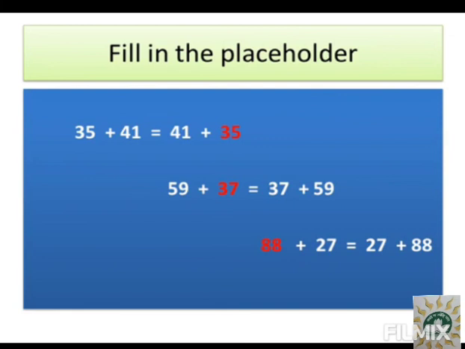Yes, the same second number will be 37. So you will fill in the blanks with 37. In the last one you have dash plus 27 is equal to 27 plus 88. So on both sides we have 27. So we will write down 88. Okay? Hope you have understood.